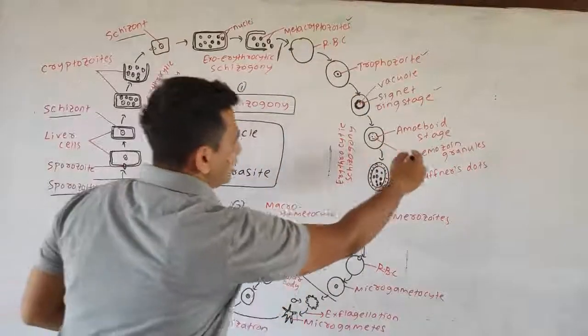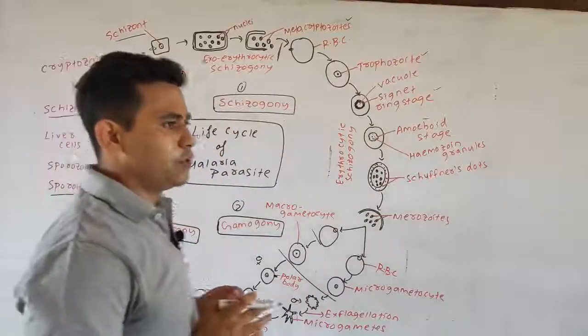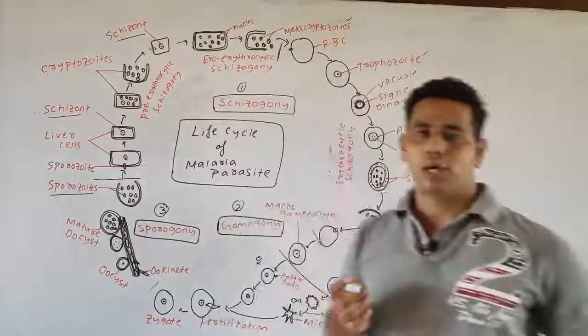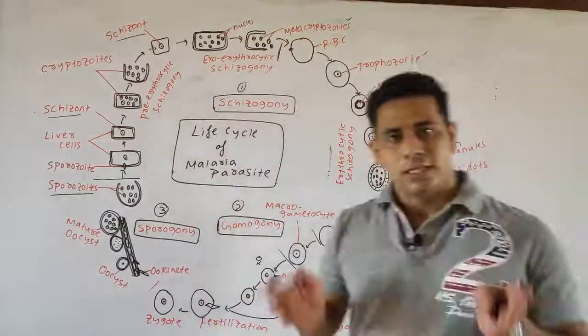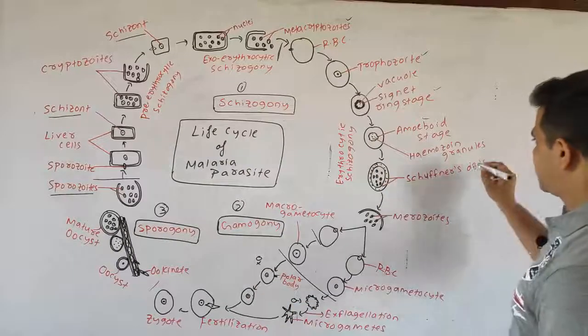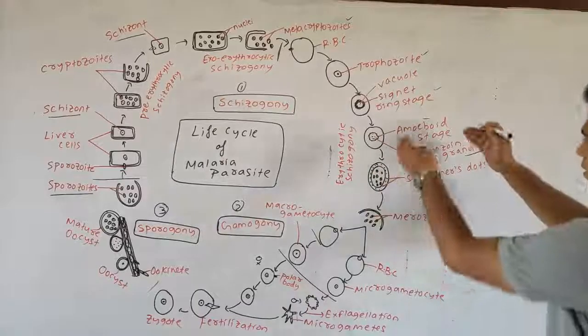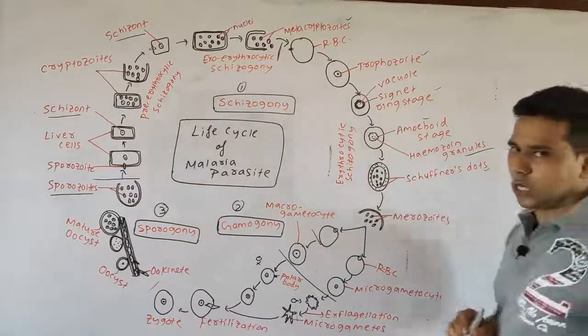Further, it is changed into the amoeboid stage, where some granules are present which are toxic. We can say the parasite develops some harmful or toxic pigments which cause the malaria, and that pigment is called the hemozoin granules. Further, some other granules are also produced, called Schüffner's dots.